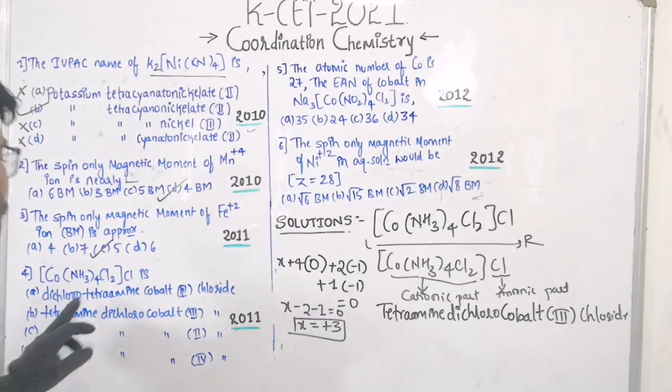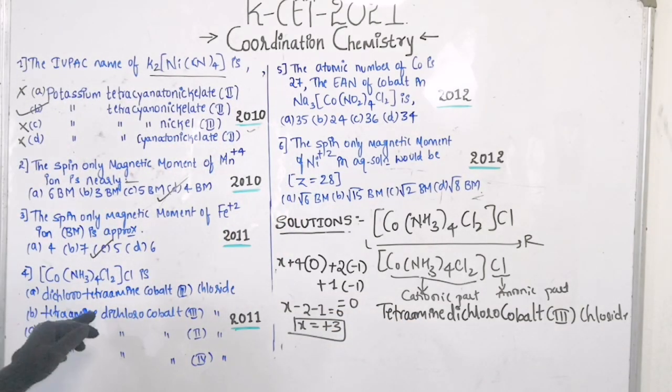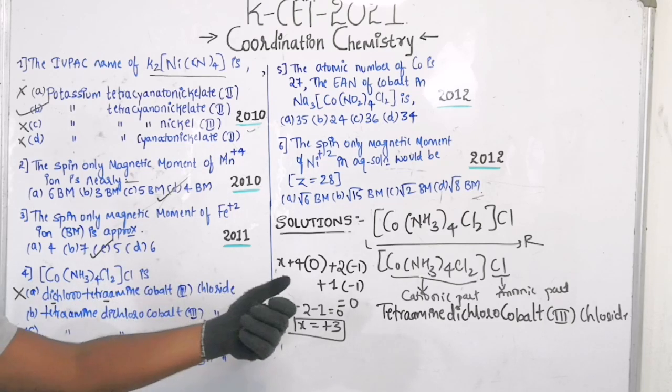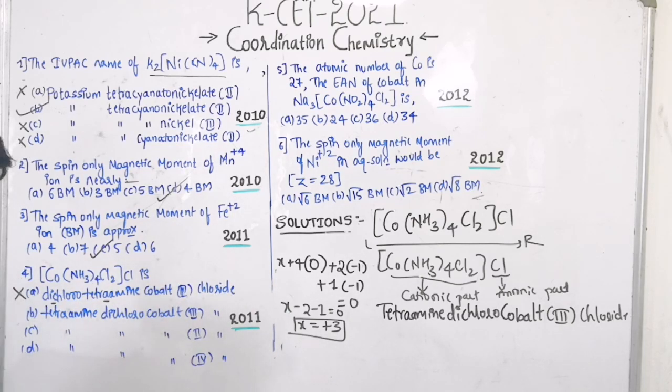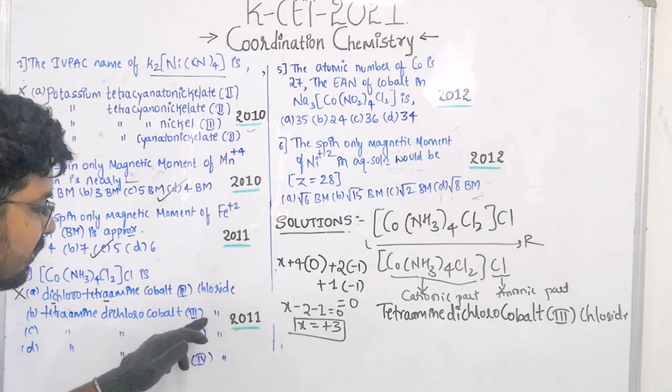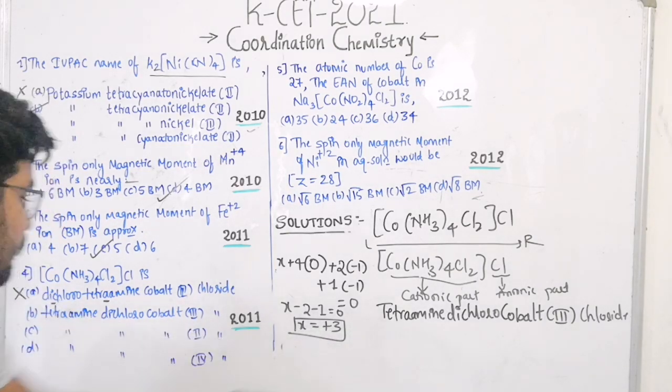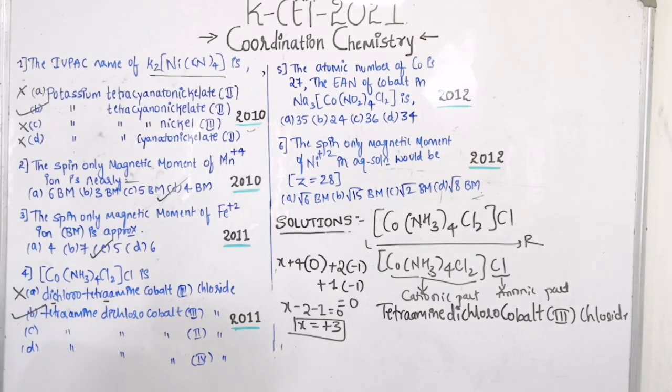So if you try to see here, the first option is what? Dichloro. The option is wrong. Why, sir? Because if you try to see the alphabetical order here, amines would be what? It will come first when it compared to what? The chloro here. Okay, first option has been eliminated. Second thing is what? Tetraamine dichlorocobalt 3 chloride. Yes, this is the right answer. That is what? Tetraamine dichlorocobalt 3 chloride.